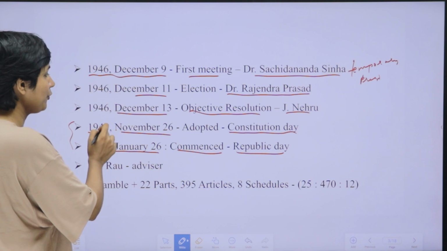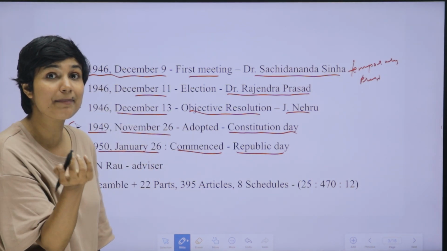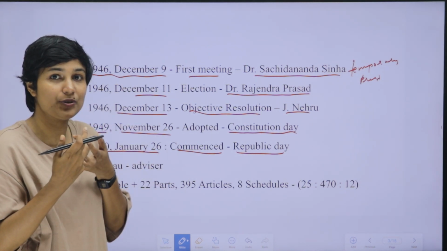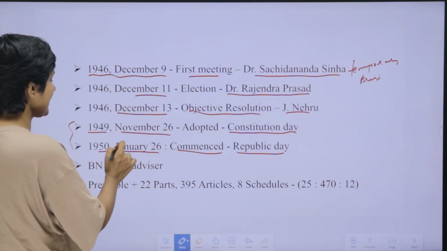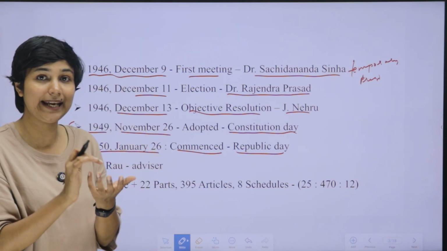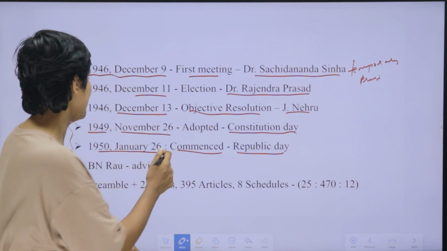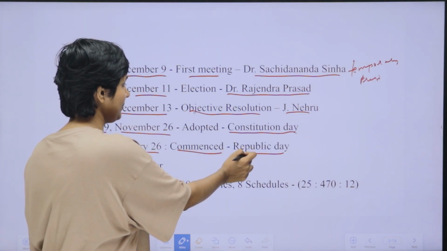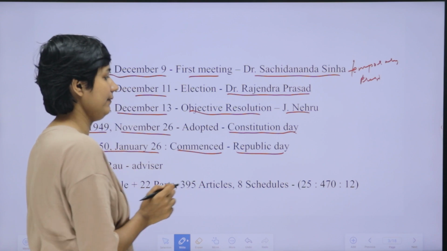November 26, 1949 is the date the Constitution was adopted by the Constituent Assembly. That means it was officially accepted by the Constituent Assembly as India's Constitution. The second date is January 26, 1950. It was on that date that the adopted Constitution actually came into force. January 26 is Republic Day. November 26 is Constitution Day or Legal Day in India.